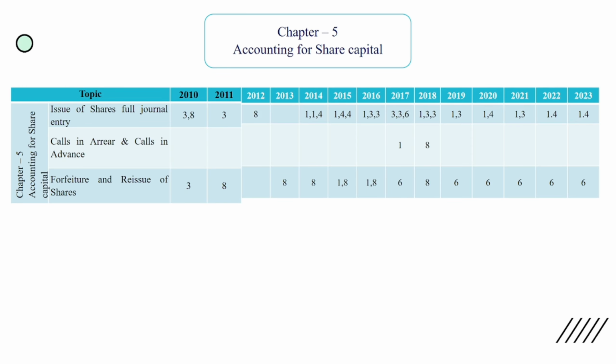Share, as I said, you have to learn by heart all the journal entries from the very beginning. Bank account added to share application, from that to share forfeiture to capital reserve. Different cases related to share forfeiture are also very important. Another choice is preparation of extract of balance sheet and note to accounts, which is very important. This year sample paper, they gave a choice for that regarding preparation of the note to accounts and balance sheet extract regarding the issue of debenture as collateral security. So practice maximum, especially three journal entries related to forfeiture and reissue, and also calculation of value transferred to capital reserve.